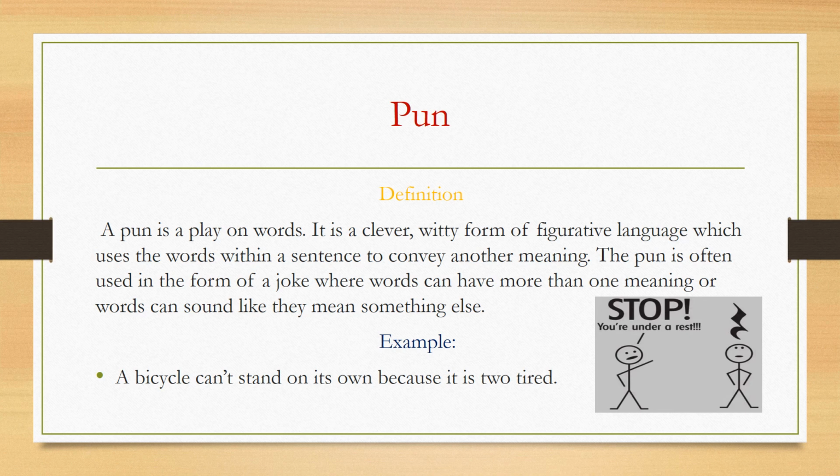For example, let's have a look at the given example. A bicycle can't stand on its own because it is too tired. Now, too tired can be taken as having two different meanings. You are under arrest. Now, this word again has two different meanings. Like you are supposed to take rest or you are under arrest. You are not free.